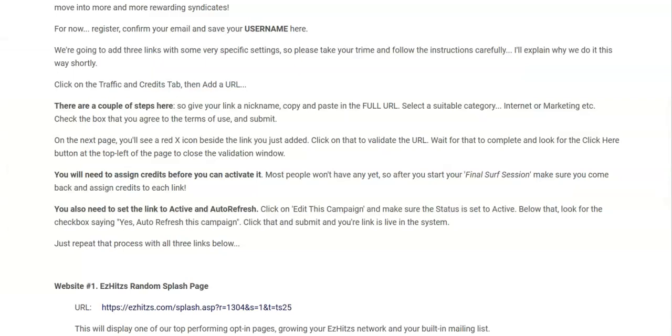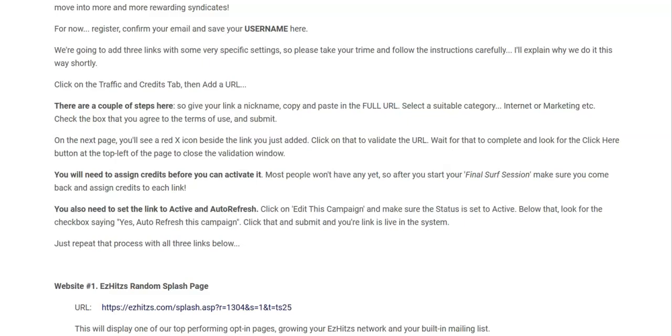Now we're going to add 3 links with some very specific settings, so please take your time and follow these instructions carefully. I'll explain why we do it this way shortly. So click on the Traffic and Credits tab up at the top menu and then add a URL. There are a couple steps here, so give your link a nickname, copy and paste in the full URL, select a suitable category, internet or marketing, etc. Check the box that you agree to the terms of use and then submit.